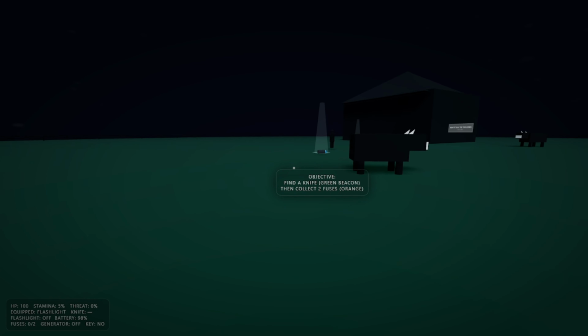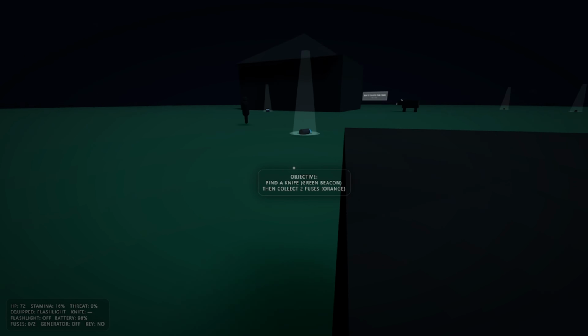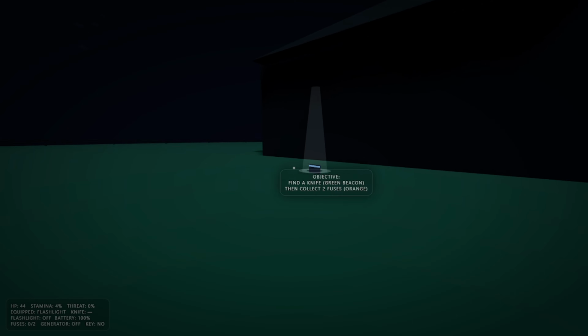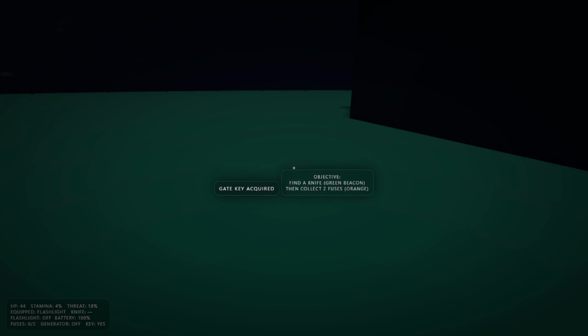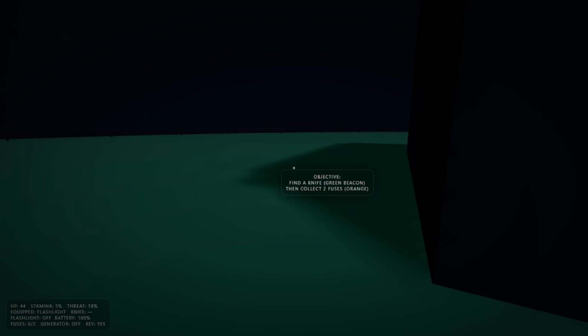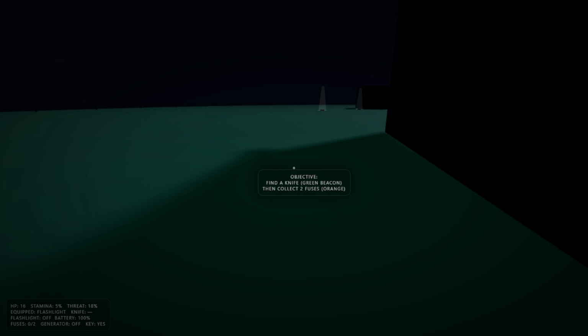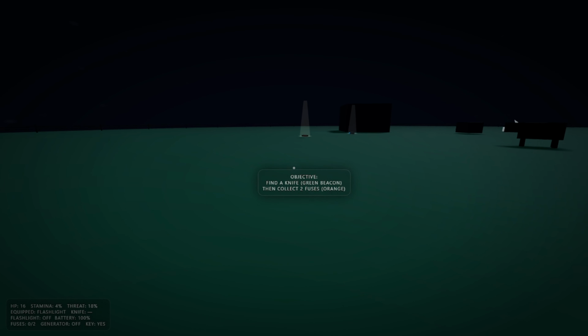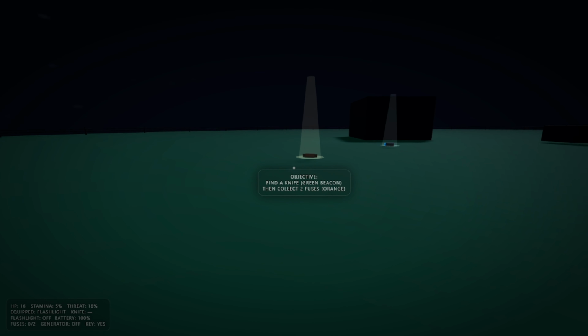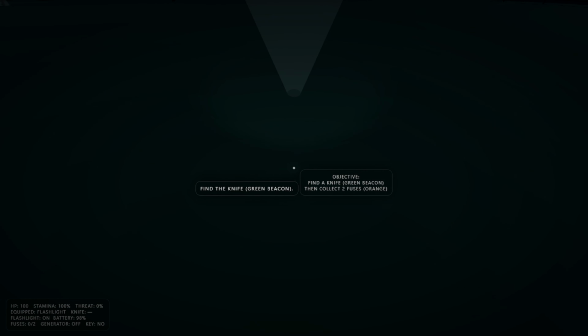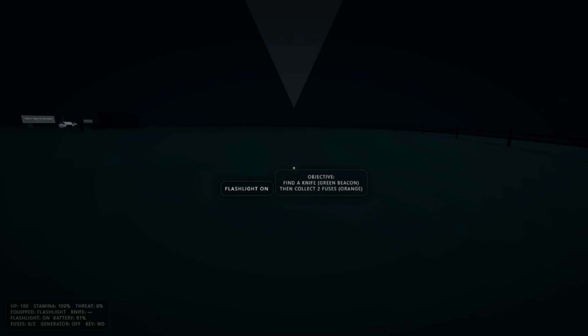I don't know why these cows keep coming after me. Just gonna go run for it. Maybe I can find the knife. Another cow. They just keep spawning, man. I don't know. I can't find the knife. What is that? And dead again. Okay, I'm gonna give it one last shot. Maybe if I just do what it says, I can complete the game.